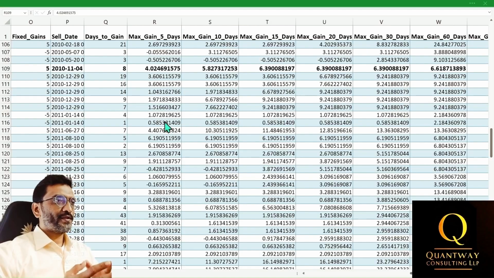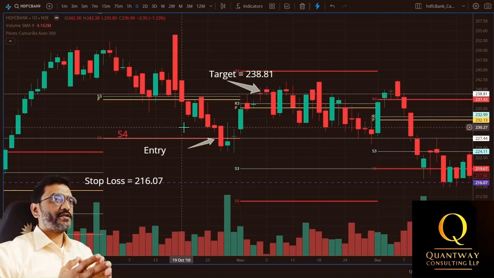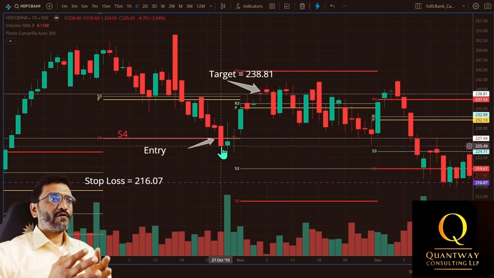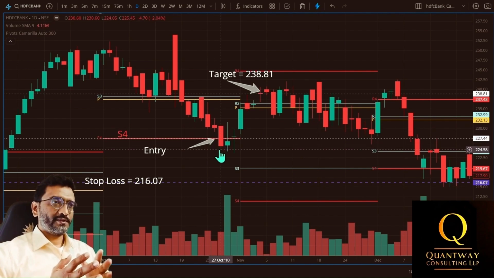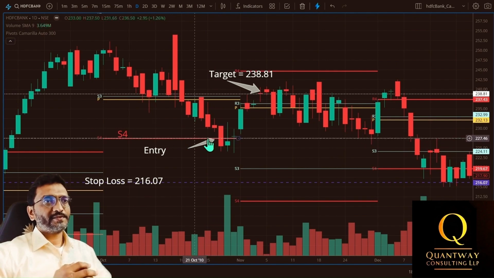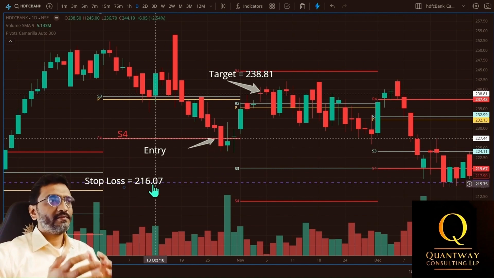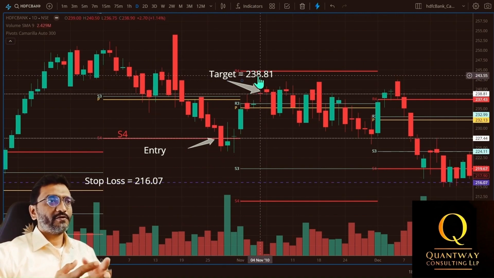Now let us open the HDFC Bank charts from TradingView and verify the data generated by the trading bot. In our selected test sample, the trade occurred on 27th of October 2010. The buy price is 227.446. The stop loss is correctly calculated as 216.07 and the target is 238.81.